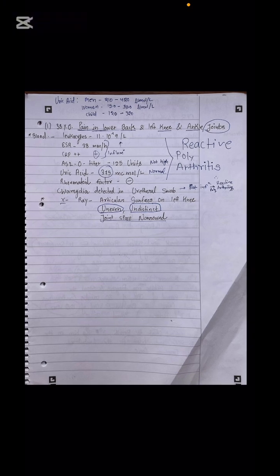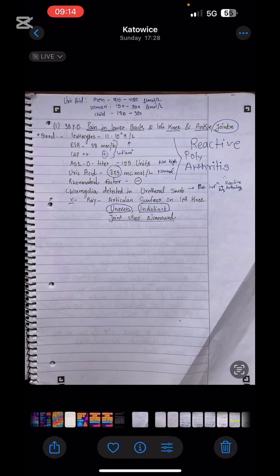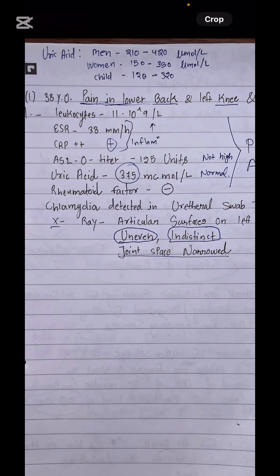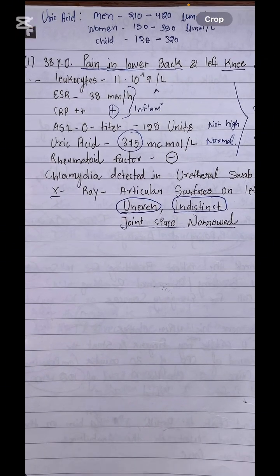So let's start. First is a case of reactive polyarthritis. Remember, you have already studied reactive arthritis in my videos. Now it is the case of polyarthritis. What is the hallmark finding here? Rheumatoid factor is negative, so you already rule out rheumatoid arthritis. Uric acid is high. Let's see how many uric acid values are given. I promised you that I'll give you the uric acid values in some corner again.